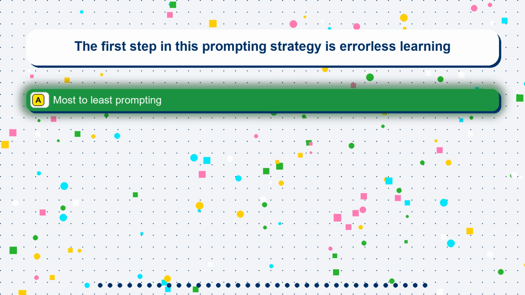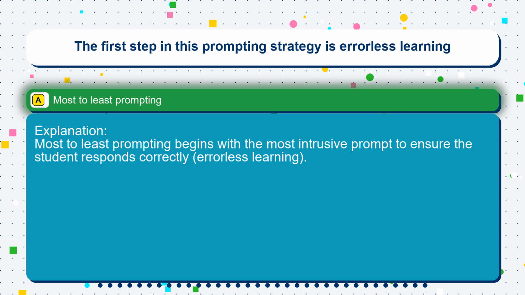The correct answer is option A: most to least prompting. Most to least prompting begins with the most intrusive prompt to ensure the student responds correctly, errorless learning.